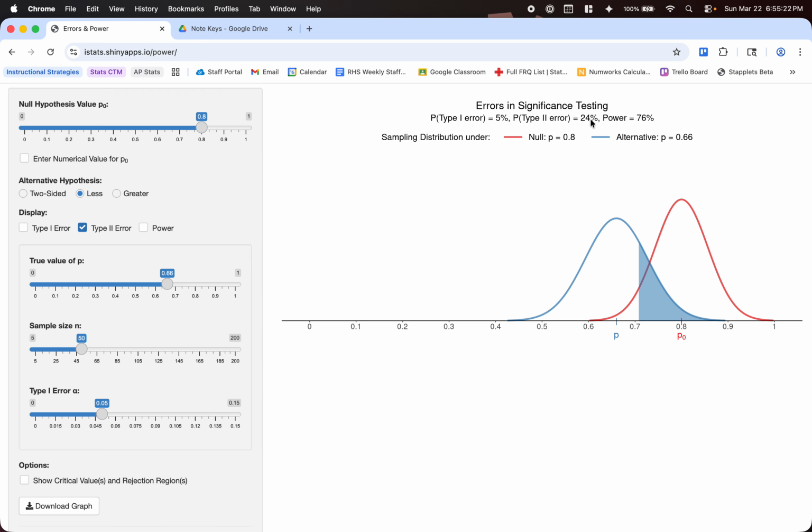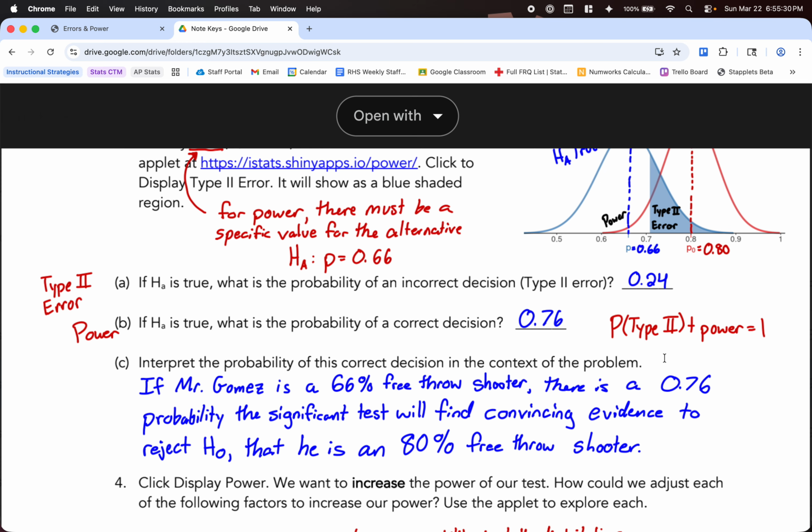What you will notice here, the type 2 error probability and the power should add up to 100%, or 1 if we're using decimals, which is written right here. So when you know the alternative is true, the probability of making the correct decision is what we call the power. In the context of this problem, if Mr. Gomez is a 66% free throw shooter, there's a 0.76 probability the significance test will find convincing evidence to reject the null that he is an 80% free throw shooter.